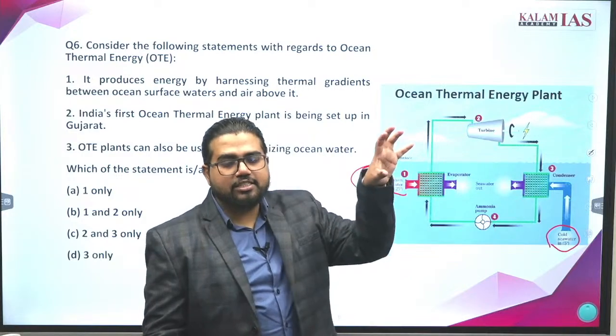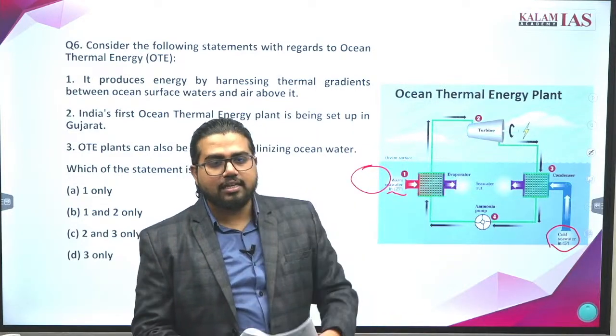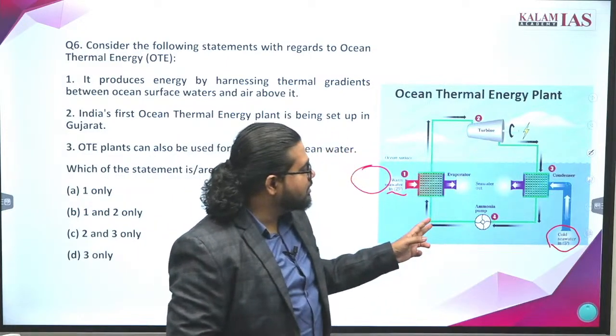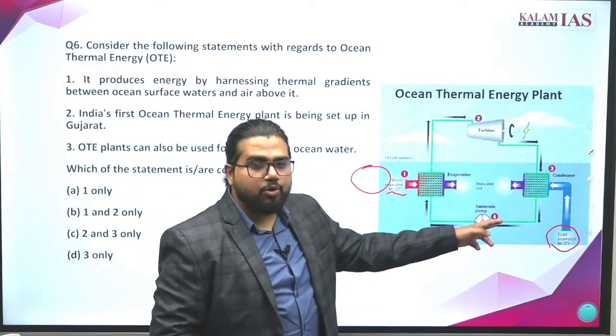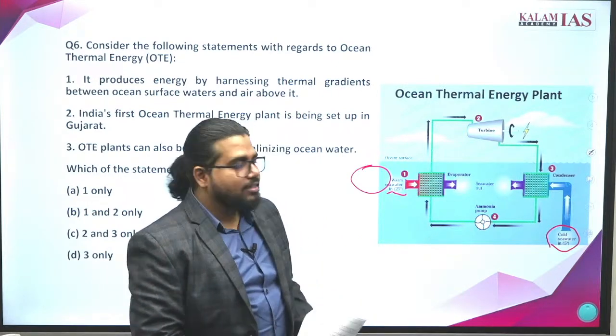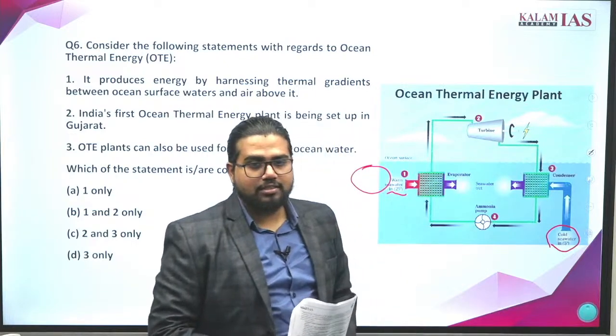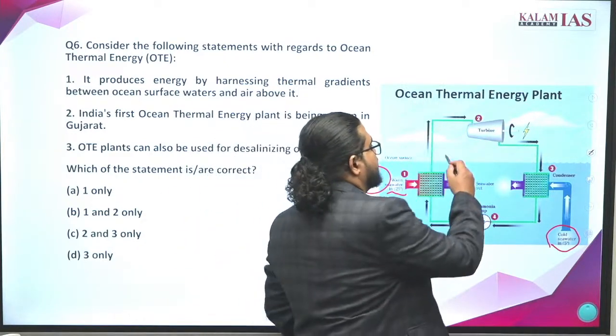This temperature difference is utilized to vaporize ammonia or some other vaporant. Then a turbine is run and electricity is produced. Such a plant is Ocean Thermal Energy.